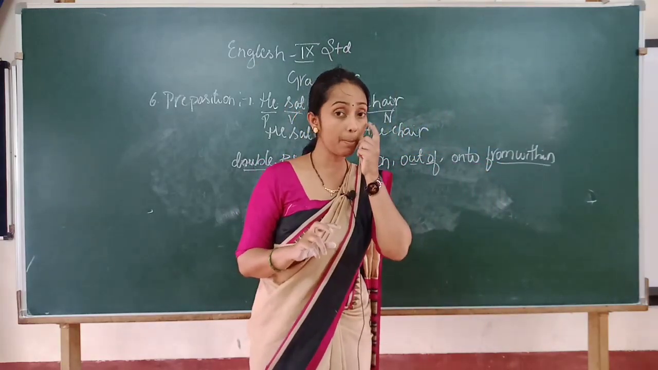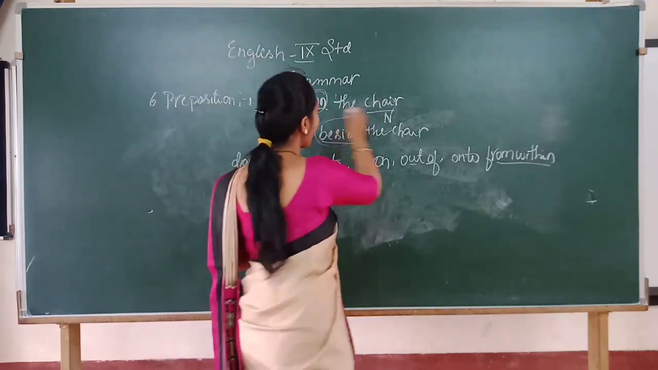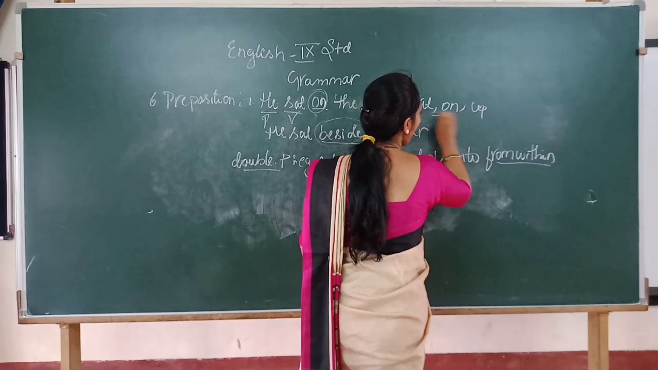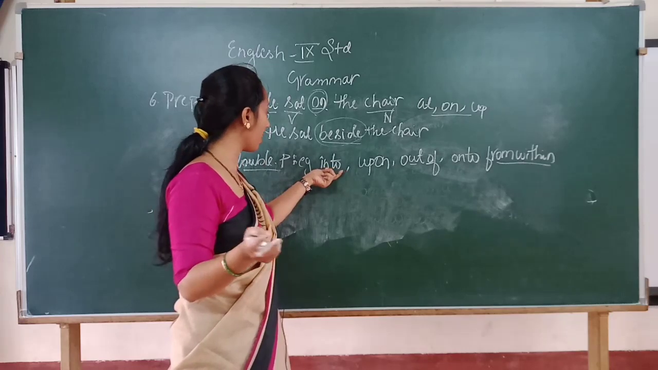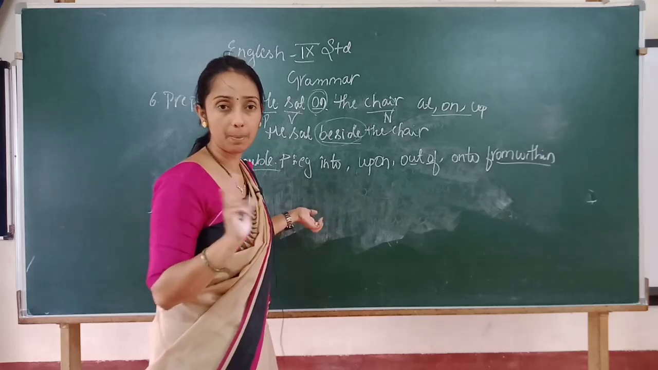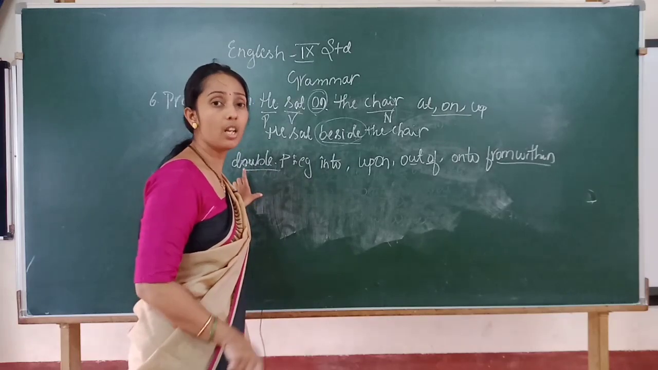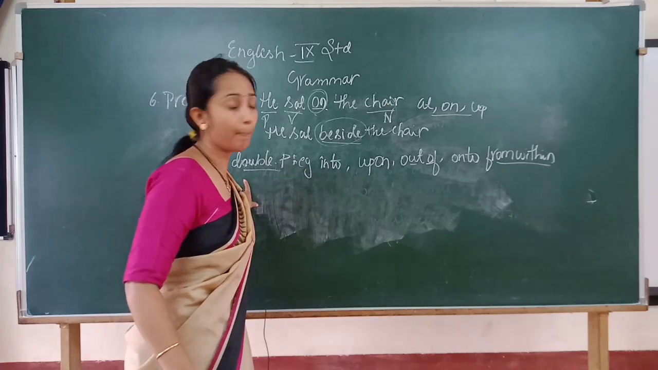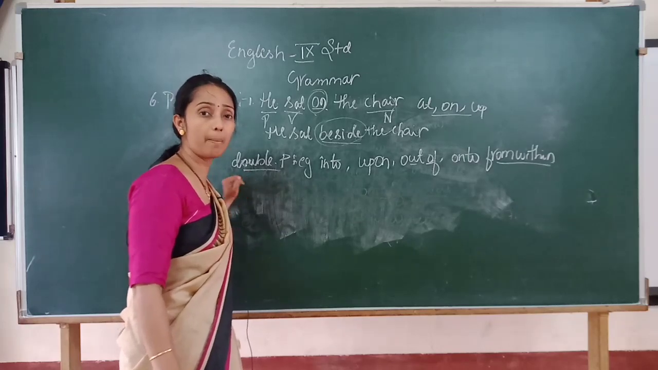When we are using a double preposition, you may get confused because words like at, on, up are the preposition words. Suppose anywhere you find a word like into, upon, out of, don't think that it is not a preposition. That is also a preposition, called a double preposition. You may not have heard its use or definition, but now you are going up, you are not a 9th standard student, so you must be aware of the use of a double preposition.